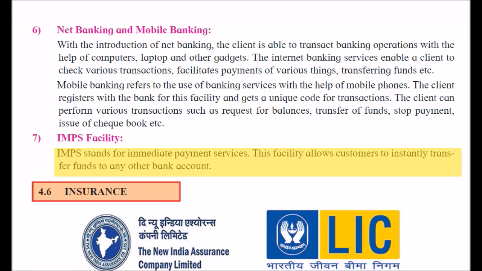Once you have registered, log into your net banking portal and select IMPS as the preferred mode of transfer. Then fill in the details like the recipient mobile number, the recipient MMID, the amount to be transferred and your MPIN. Once this is done, you will receive a confirmation message via SMS.